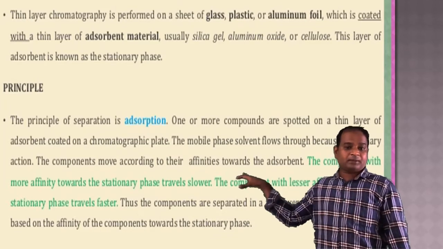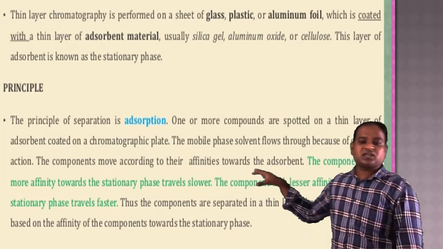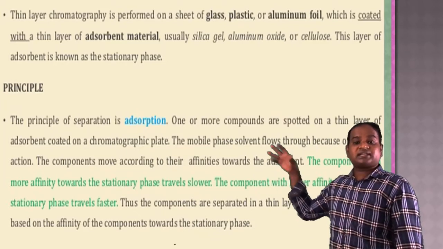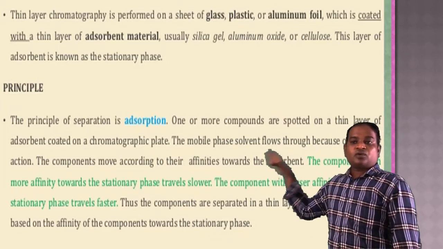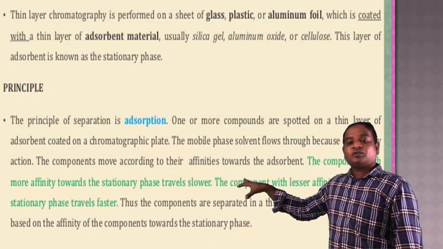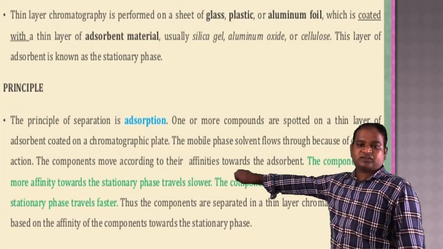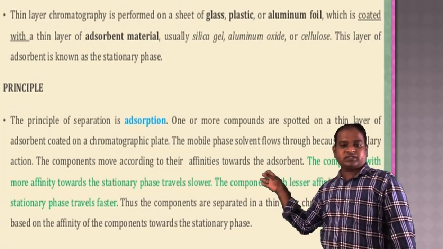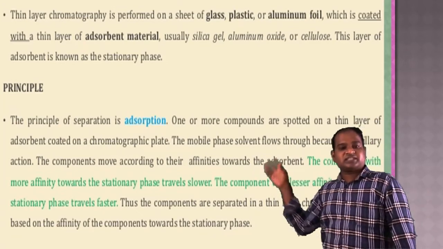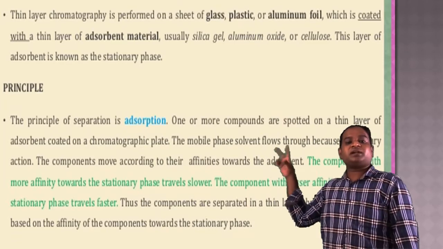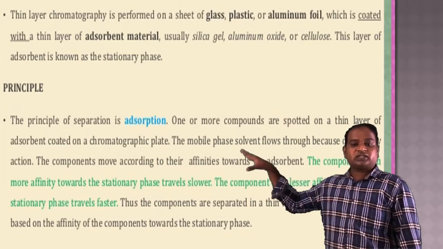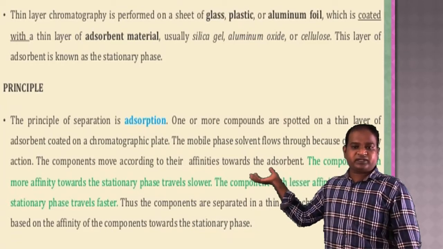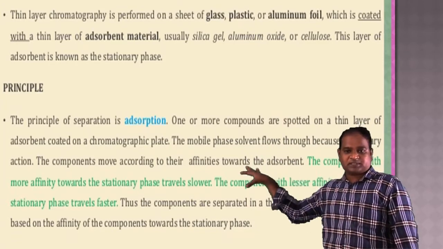But in paper chromatography, the stationary phase is completely different. That is, water acts as the stationary phase. Why? Because the principle involved is the partition coefficient. That's why water acts as the stationary phase and the sample is partitioned between the water and the solvent. Here in TLC we are using a completely different principle, that is the adsorption principle.